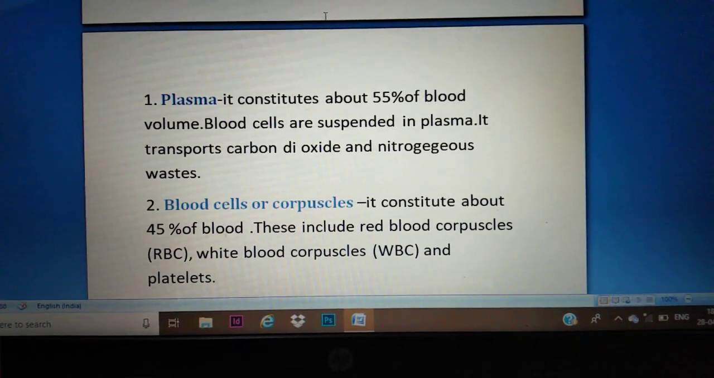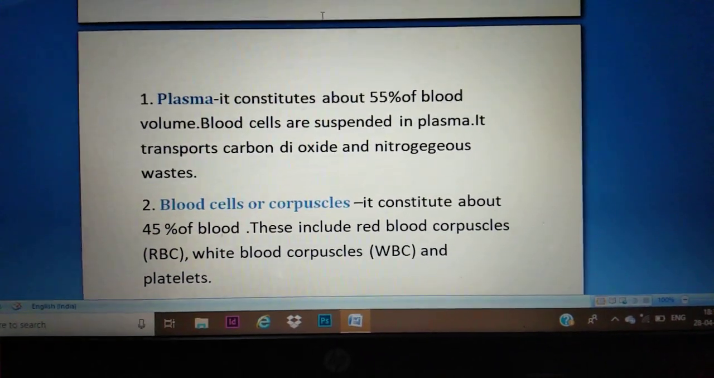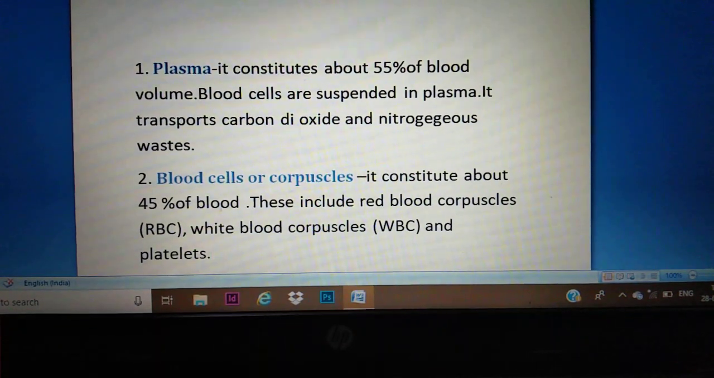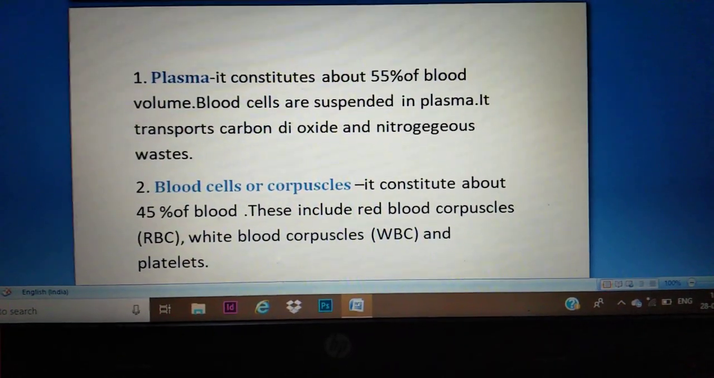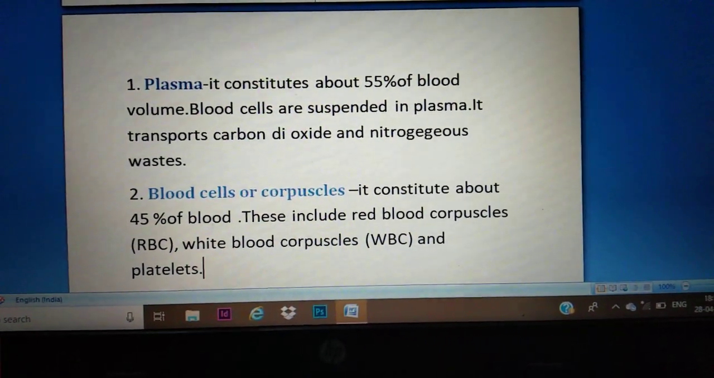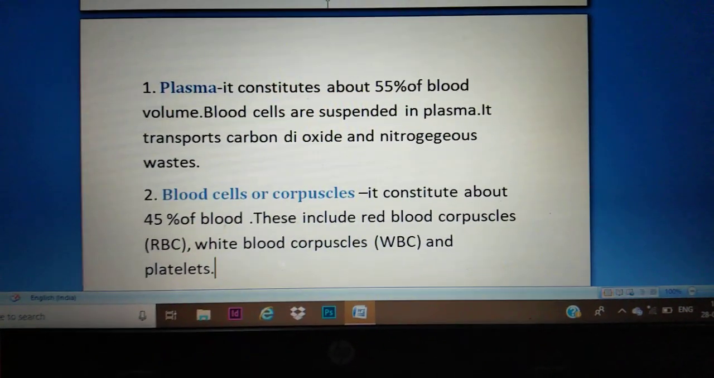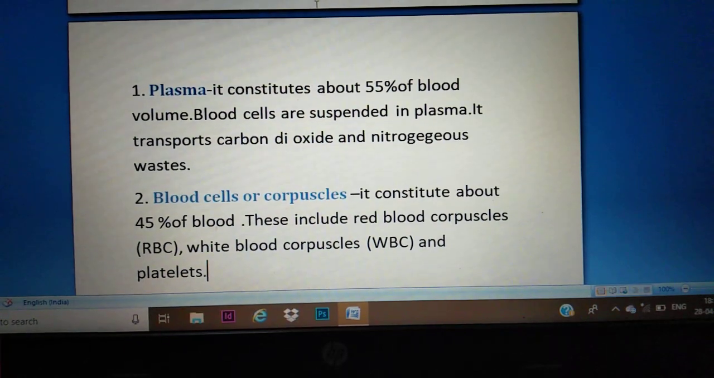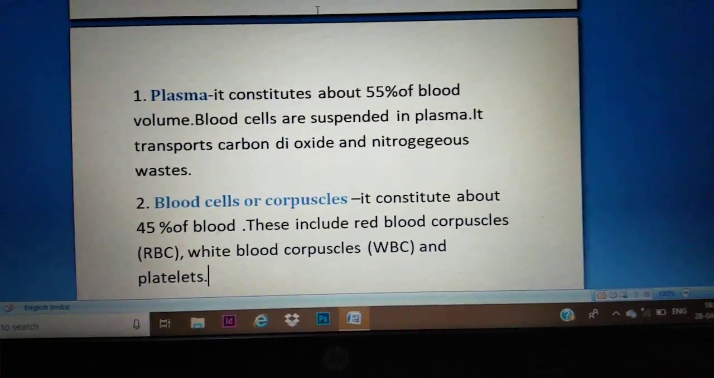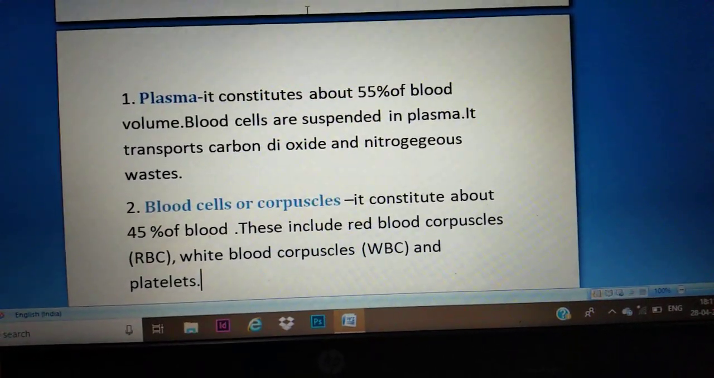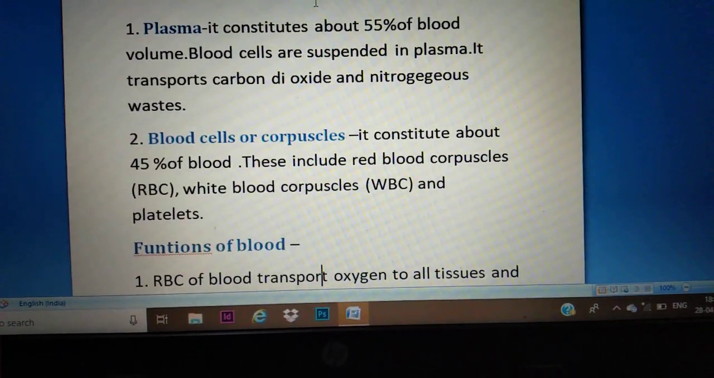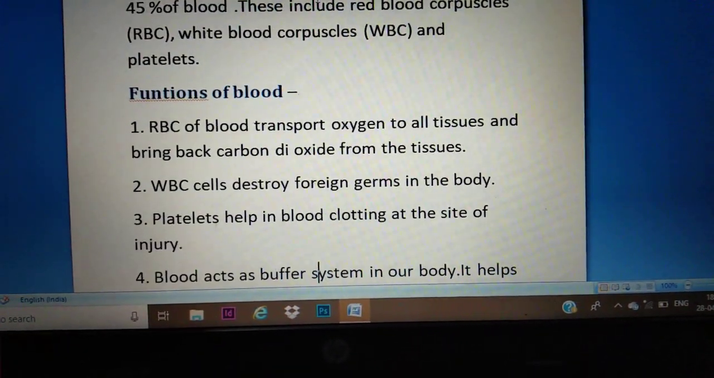Now blood cells, we can say cells also, we can say corpuscles also, constitute about how much percentage of the blood? 45%. Okay. And what are the names of the corpuscles that are present in blood? These are red blood cells, or in short RBC, white blood cells or WBC, and the platelets. Okay. Now we come to the functions of the blood.